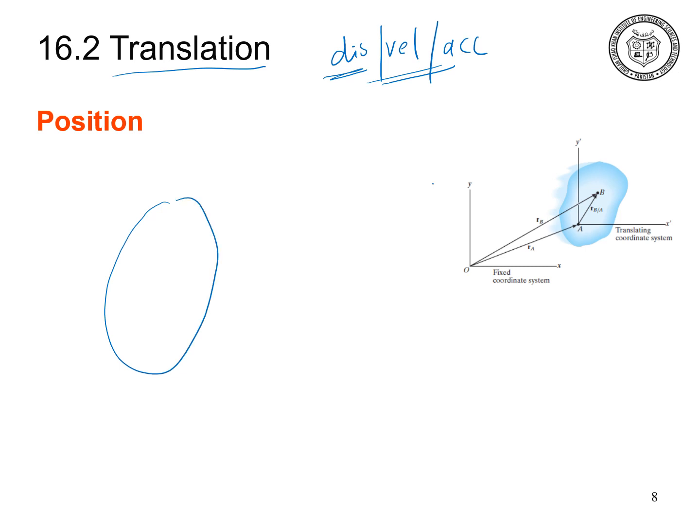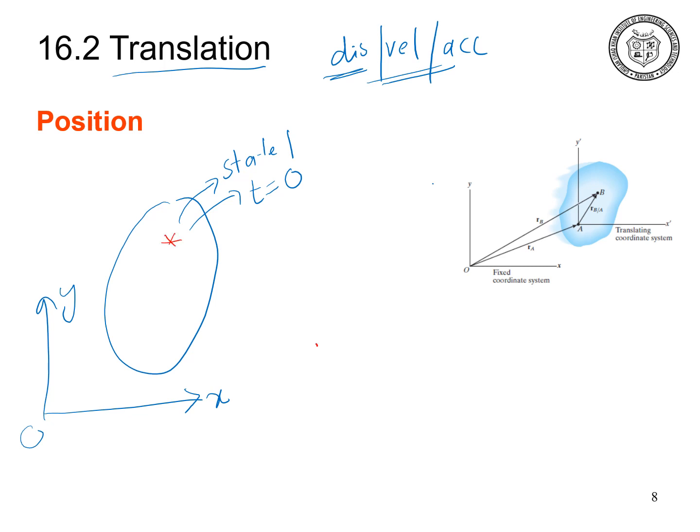consider that this is the rigid body, and this is the initial state of the rigid body, let us say state 1, which is at time t equal to 0. Consider the fixed axis coordinate system is x and y, and this is the fixed origin. As the rigid body contains a number of particles, let us say that the two particles on that rigid body are particle B and particle A.